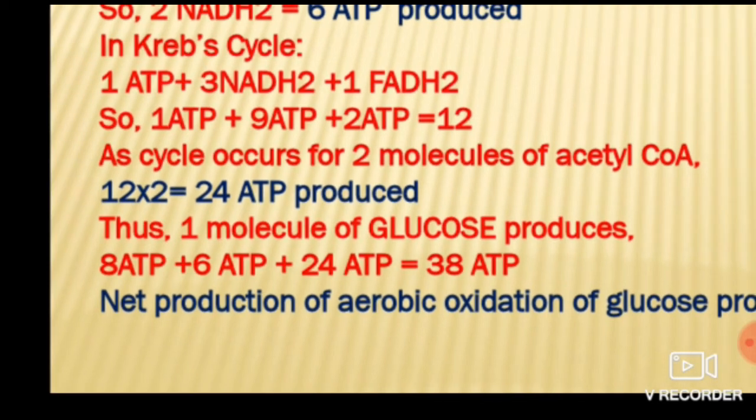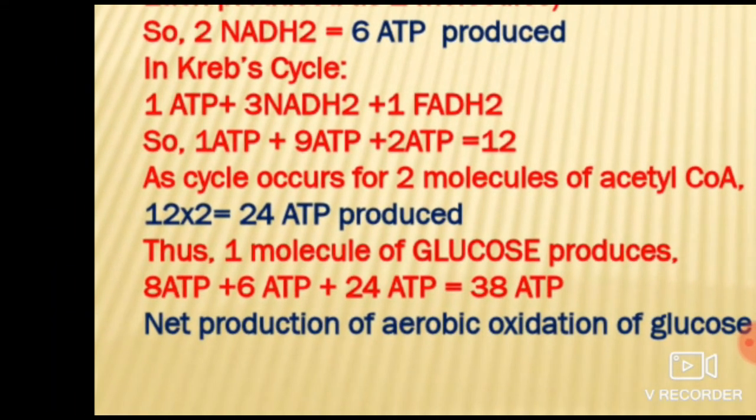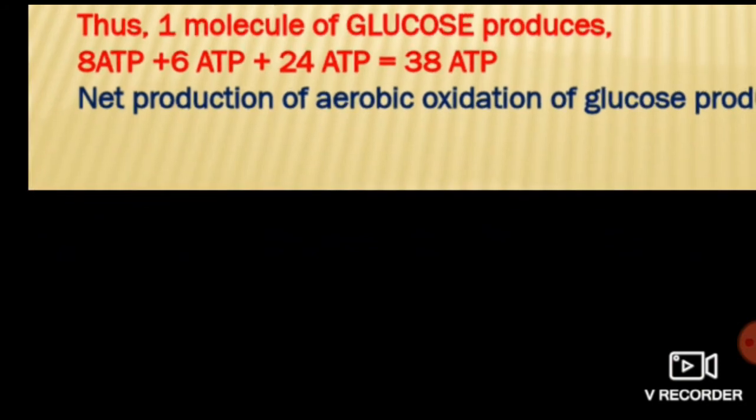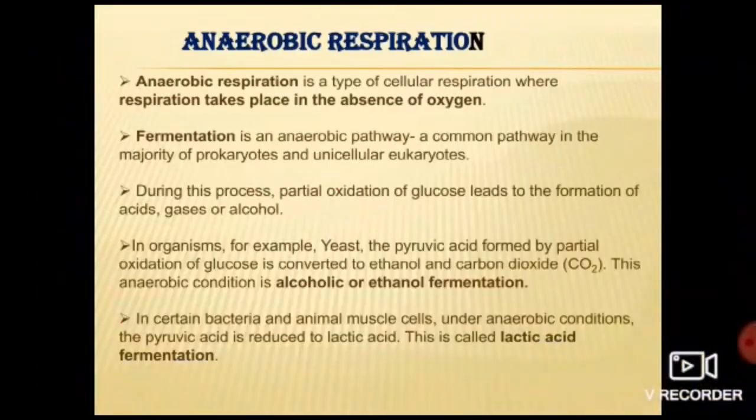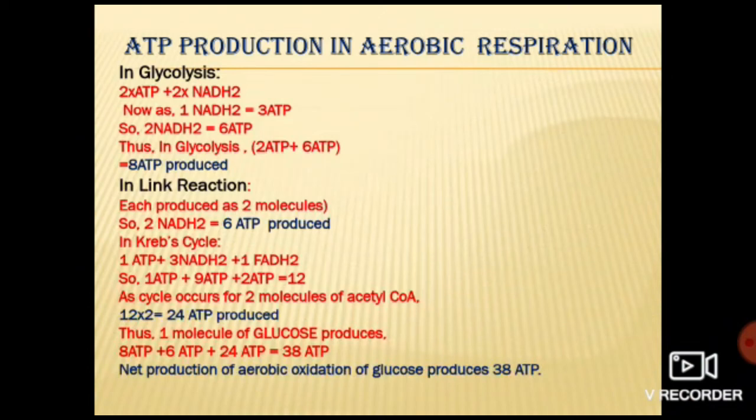Got it? So thus we know that 1 molecule of glucose produces 8 molecules of ATP from glycolysis, 6 molecules of ATP through the link reaction, and 24 molecules of ATP through the Krebs cycle. Okay, so how much is it? 8 plus 6 plus 24. It is 38 molecules of ATP. That means by complete oxidation of glucose, or we can say by aerobic oxidation of glucose, there is a net production of 38 molecules of ATP. That means one molecule of glucose oxidizes aerobically and produces 38 molecules of ATP. Got it? Clear till here?